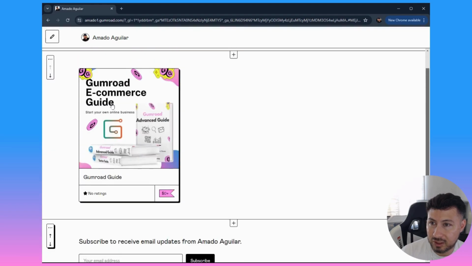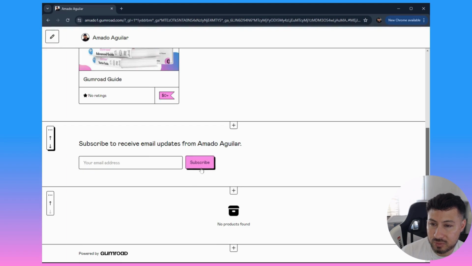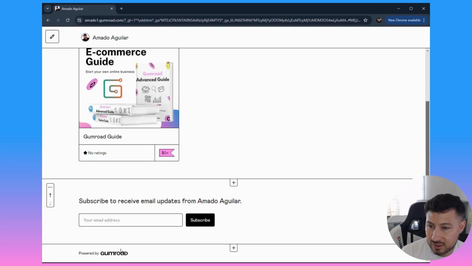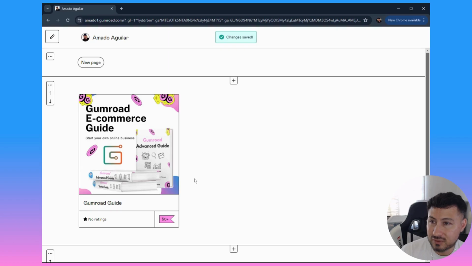And now your products are on the top. Your email subscription is on the bottom. We'll get rid of this extra section. Sweet. So there you go. And that's basically how you customize your store.